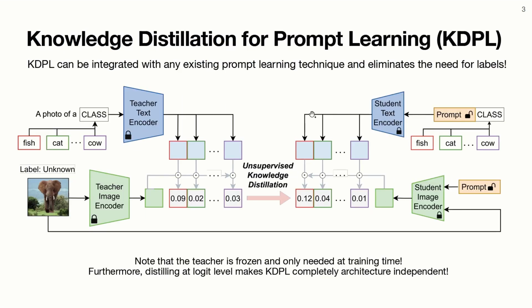In our approach, which we call Knowledge Distillation for Prompt Learning, or KDPL, we leverage a big teacher model instead of ground truth labels when performing few-shot adaptation. The student can be equipped with any prompt learning technique, and the prompts are trained using knowledge distillation in order to match the logits output by the teacher. The teacher network is frozen and is only needed at training time. And our distillation at the logit level also renders KDPL completely architecture independent.